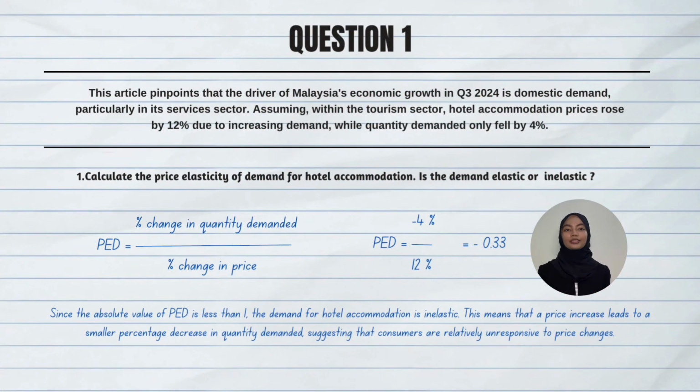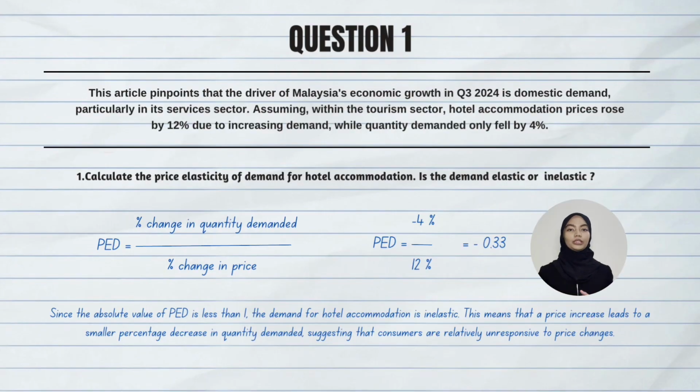So I will start to discuss question 1. This article pinpoints that the driver of the nation's economic growth in the third quarter of 2024 is domestic demand, particularly in its service sector. Assuming within the tourism sector, hotel accommodation price rose by 12% due to increasing demand, while quantity demanded only fell by 4%. So, to begin answering question 1A, calculate the price elasticity of demand for hotel accommodation. Is the demand elastic or inelastic?